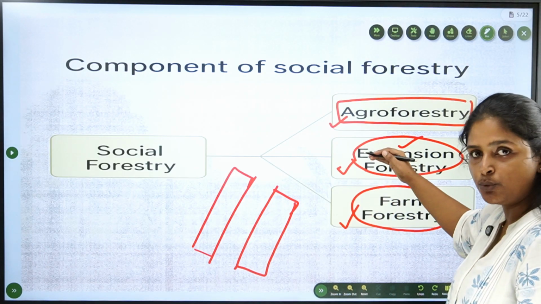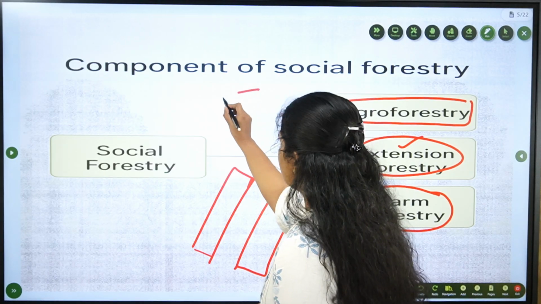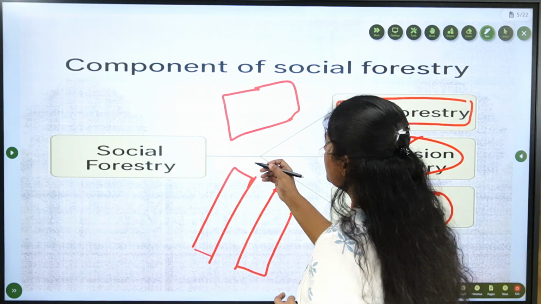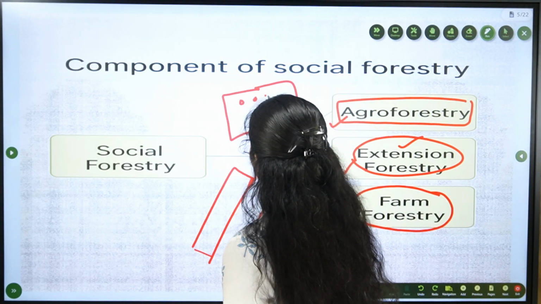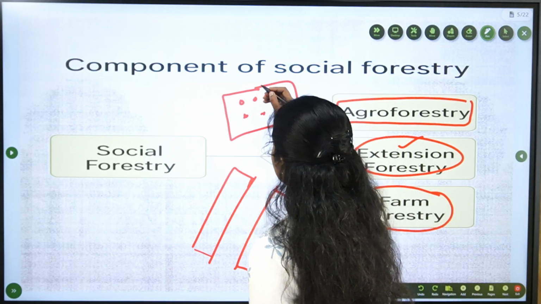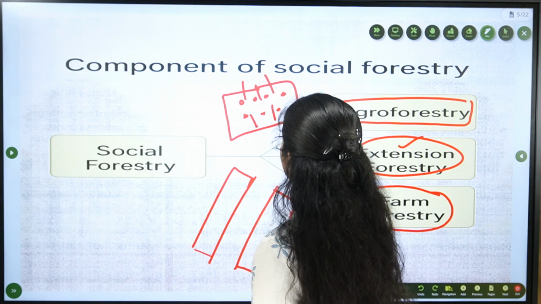Now, most importantly, what is agroforestry? Apart from these two, agroforestry is like you have a farmland. In this land, you will be cultivating some crops. You will be planting some trees along with some livestock.